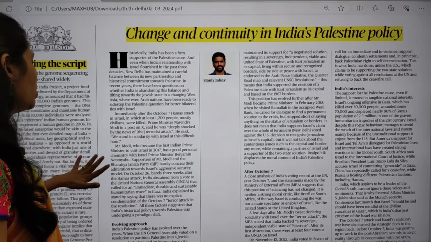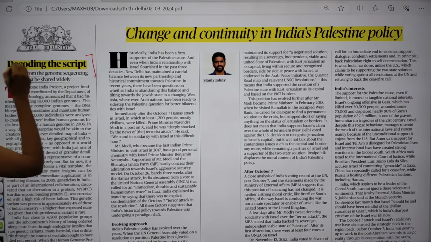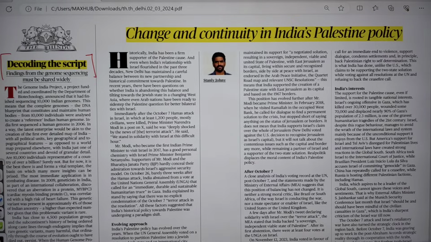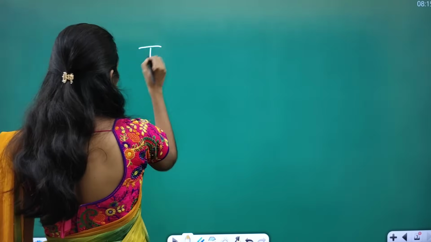Yes, we came to the editorial page. Here there is one important article. It is about the 10,000 genome sequencing project. Here you have to know some important dimensions. So what is this India Genome Sequencing Project?